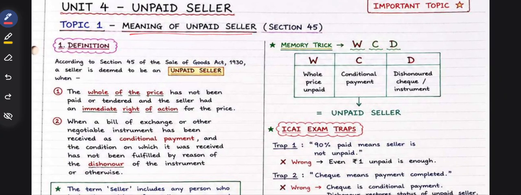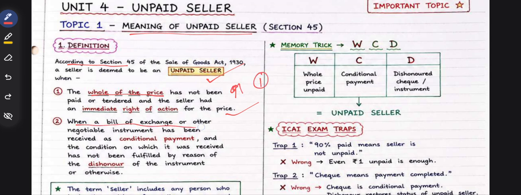Meaning of unpaid seller. According to Section 45 of the Sale of Goods Act 1930, a seller is deemed to be unpaid when the whole of the price has not been paid or tendered and the seller has an immediate right of action for the price. It means the whole of the price is not paid. Even if 99 rupees is paid, if 1 rupee is not paid, he will be called an unpaid seller.